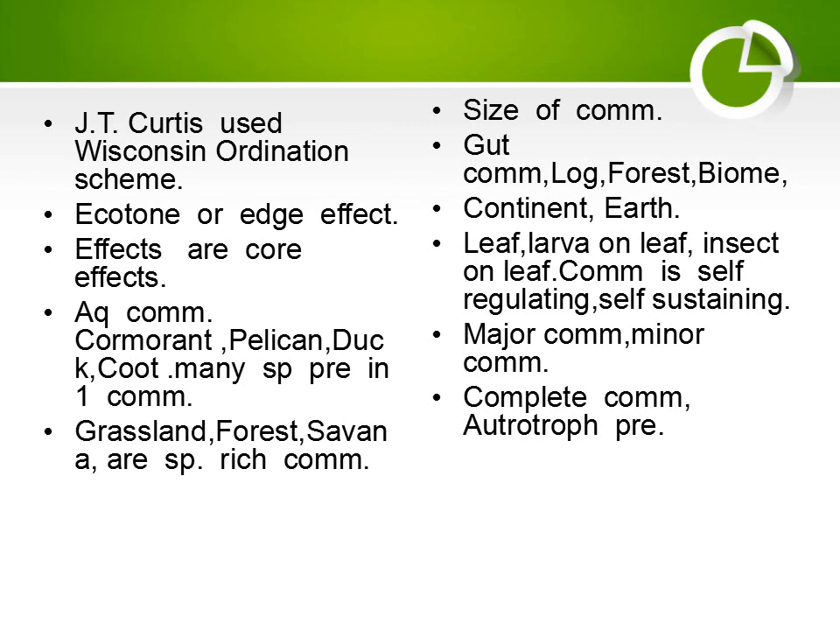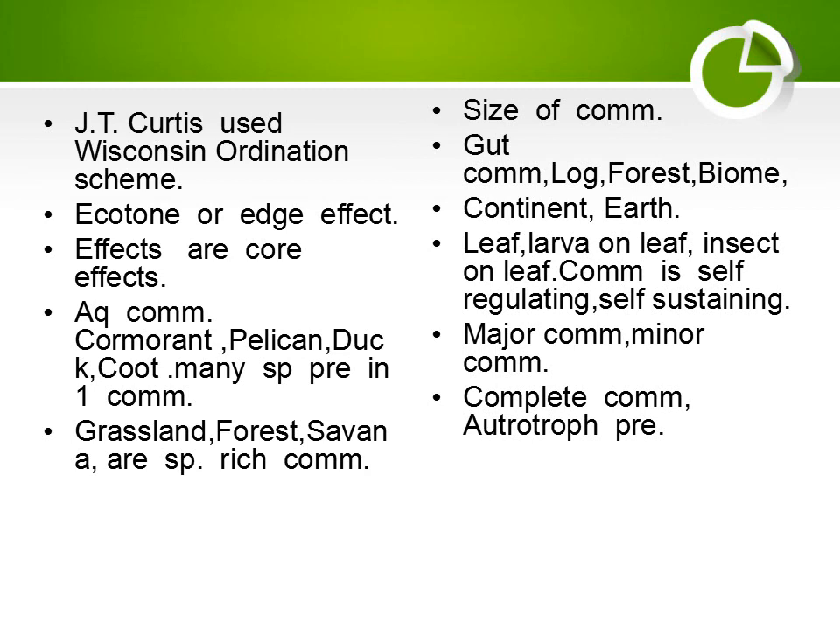Forest community is a large community. Microorganisms, small plants, herbs, shrubs and big plants are present in forest community. Biome is also a large community. Continent is also a large community. Earth as a whole can also be considered as a community. A leaf can also be considered as a community, because larvae of insects and insects are present on a leaf. Community is a self-regulating unit and a self-sustaining unit.